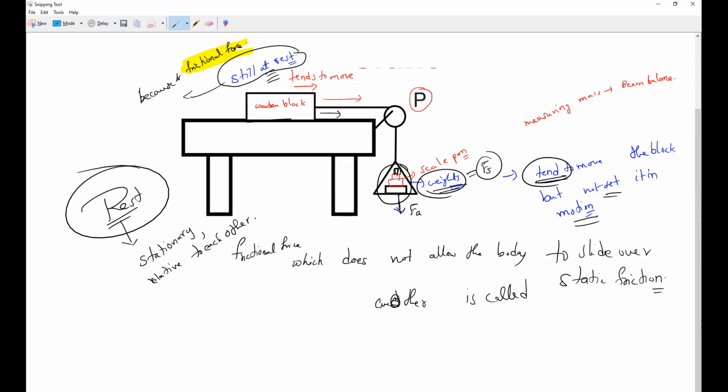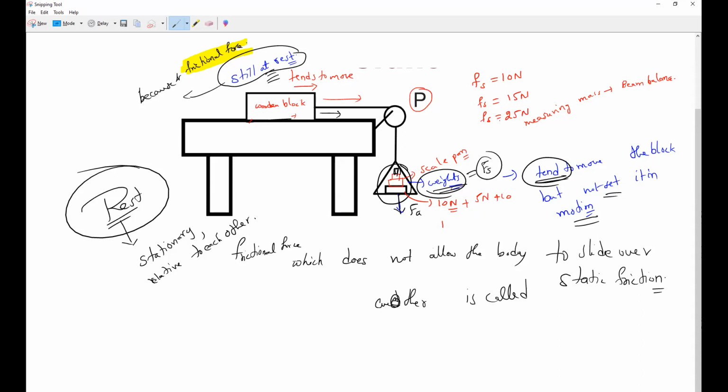Now, there is a very interesting and very important thing I will speak about. All of you observe very carefully. For example, experimentally, I first add 10 Newton weight. I notice that the body is in a state of rest. So what is the static friction at that time? Static friction is equal to 10 Newton. Am I right or wrong? I increase the weight by 5 Newton. So the static friction becomes 15 Newton. I increase it again by 10 Newton. Then static friction increases to 25 Newton.